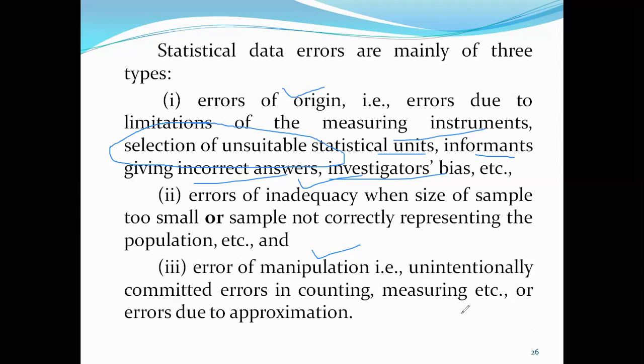Similarly, in measuring also we are bound to make mistakes sometimes. That will result in error of manipulation or errors due to approximation. In finding approximate values also, sometimes errors may creep into our research or investigation.